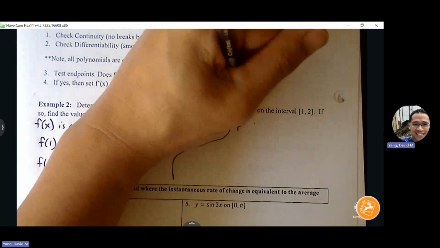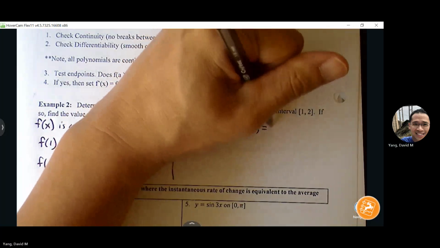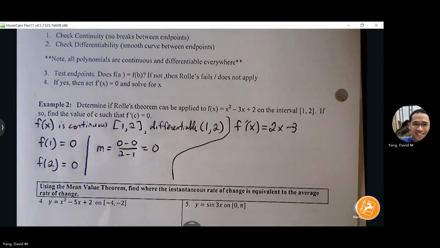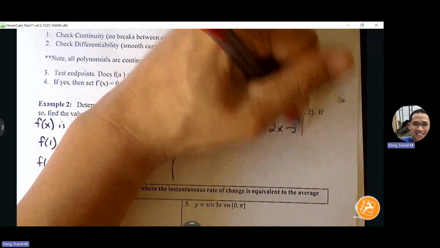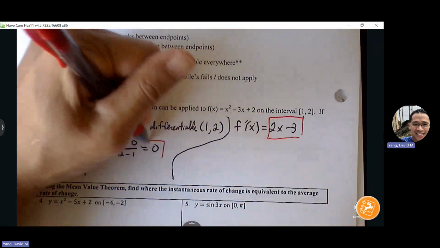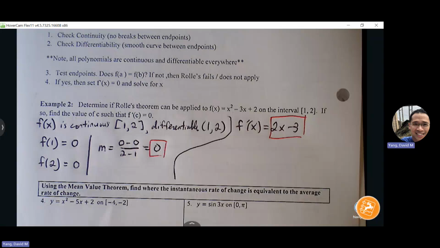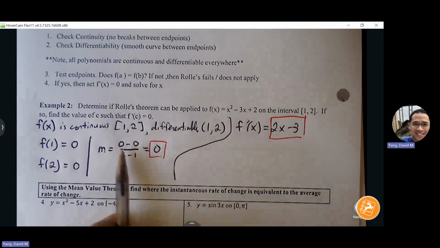Now we can find the what? Derivative. And then you're going to set your instantaneous rate of change equal to your average rate of change. Set them equal to each other, solve for x, and we can find somewhere between 1 and 2, there must be at least one other place on the curve where the steepness of my curve is exactly 0.